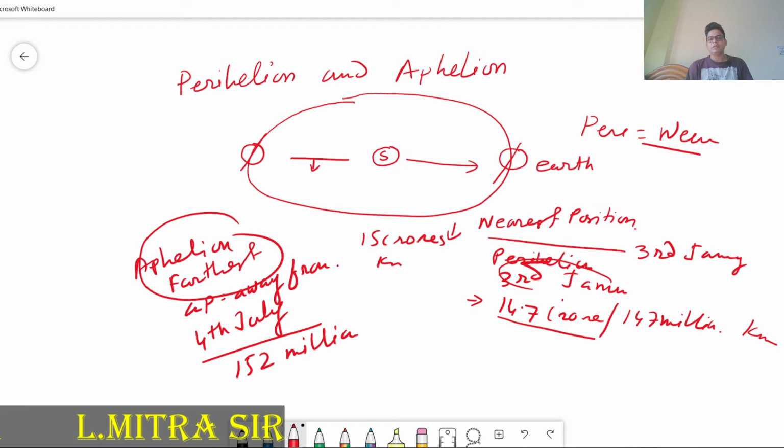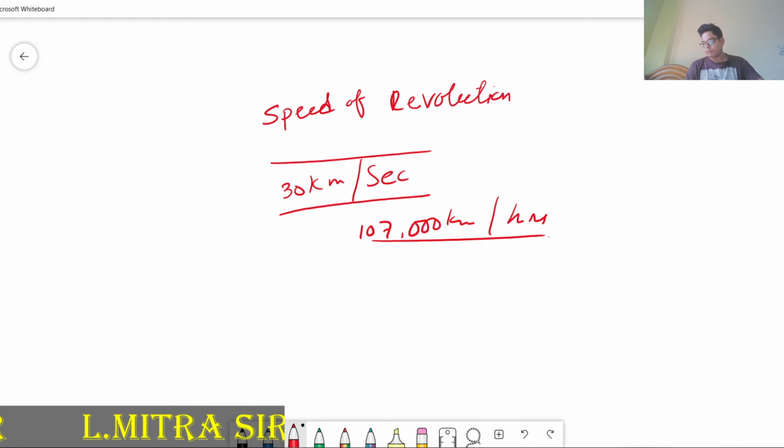Then the inclination of the axis and its significance. Axis means the earth's axis, and we are going to discuss it. Consider the earth and its axis. From the north pole to the south pole, the axis makes 23.5 degree with the vertical, and here it is 66.5 degree. So this thing we have to understand.